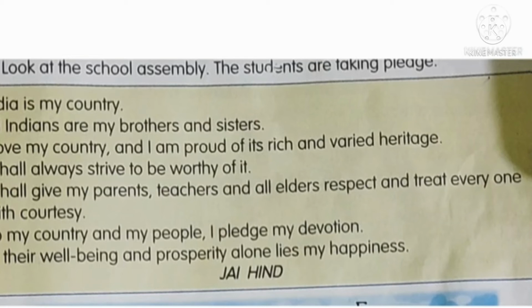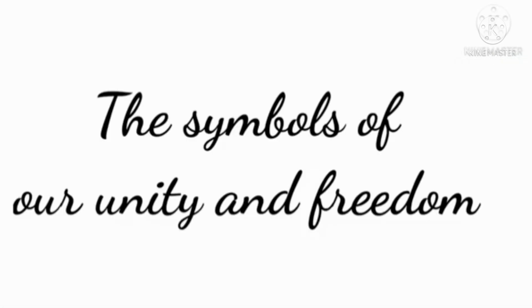Children, which are our national symbols? Yes, national flag, national emblem, national anthem, national song, national animal, national bird and national flower. What do we understand by national symbols? Yes, the symbols of our unity and freedom. The symbols not only of our unity but also of our freedom means the symbols of our unity and freedom.